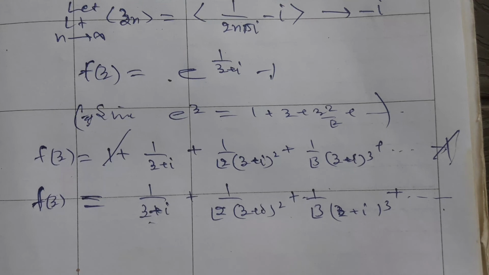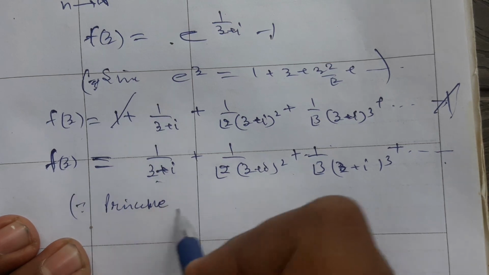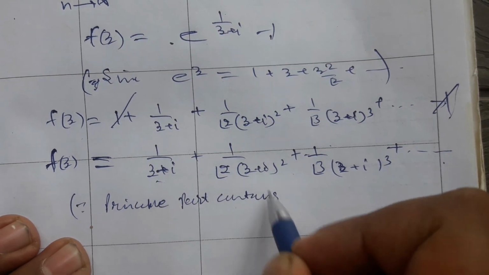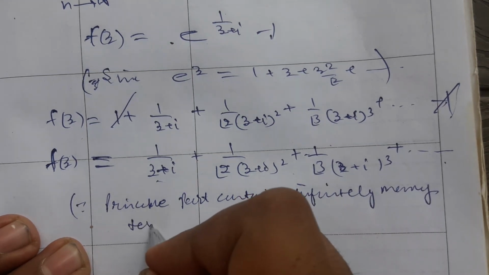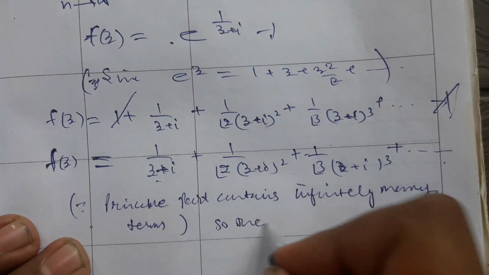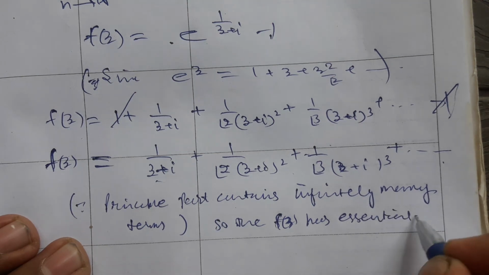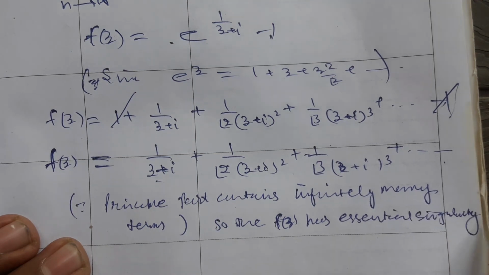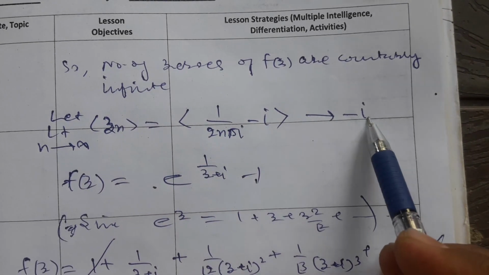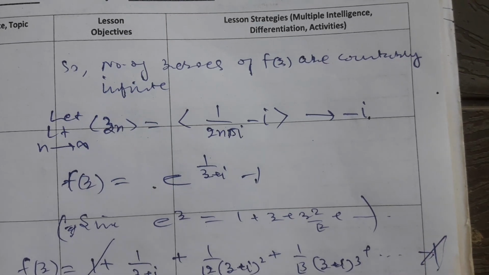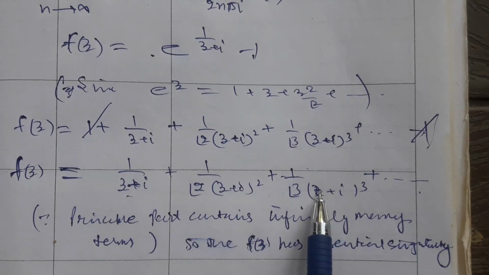So this function clearly, because the principal part contains infinitely many terms, f of z has an essential singularity. Since we have found that the sequence of zeros converges to minus i, and at minus i the function has an essential singularity.